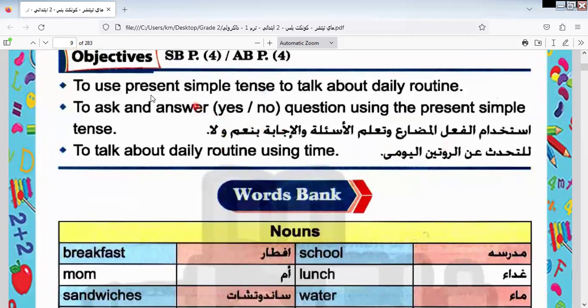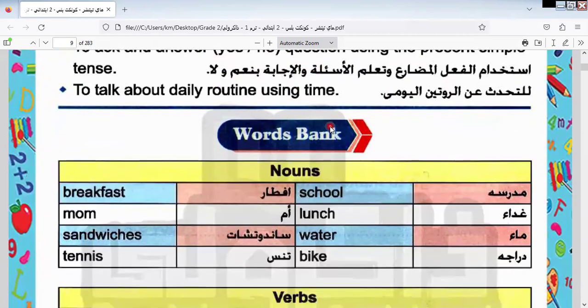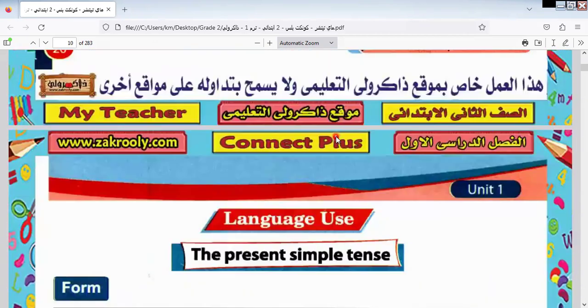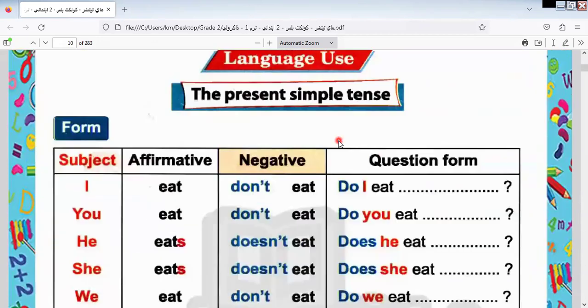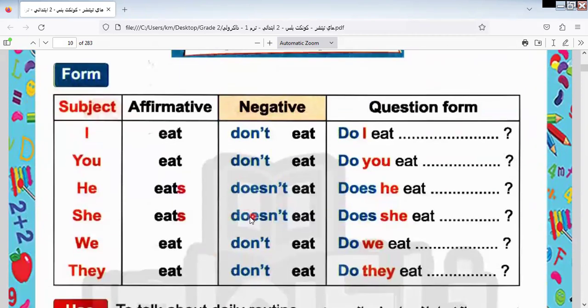Last class, we talked about the present simple tense, and we know that the present simple tense talks about the daily routine, and we know how we use it, and we know this vocab. I think we took it before. You can return to the video and revise it again, repeat it again.